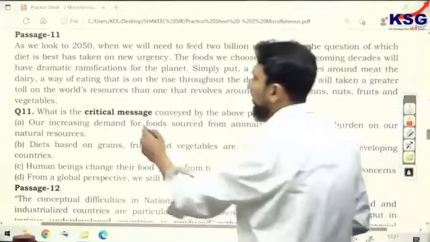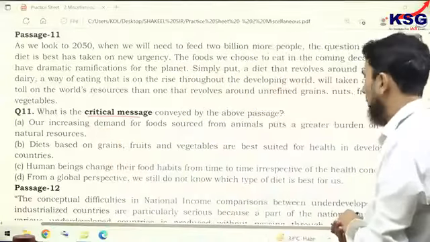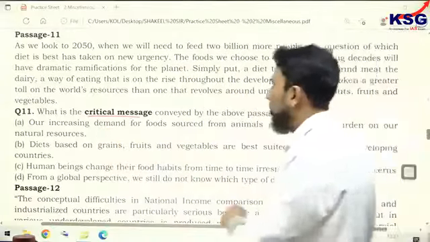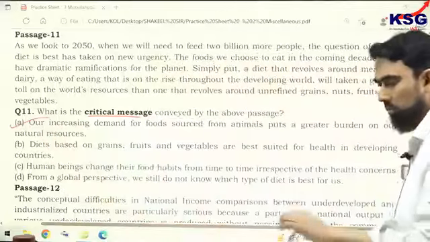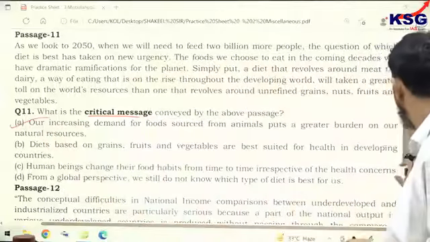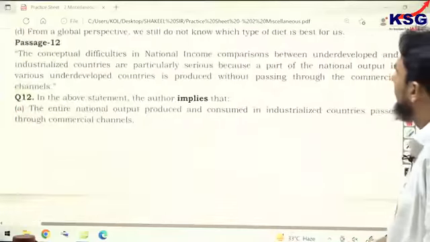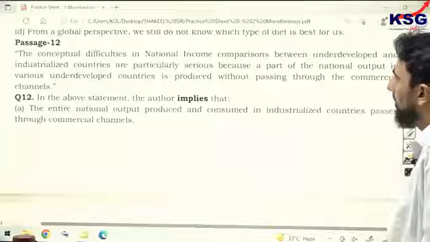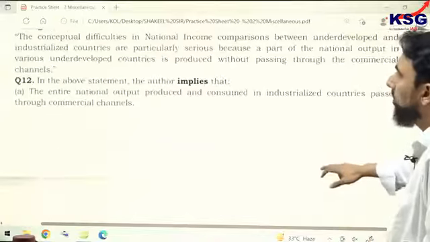Critical message of passage number 11. It should be option A. Then passage number 12. It implies.